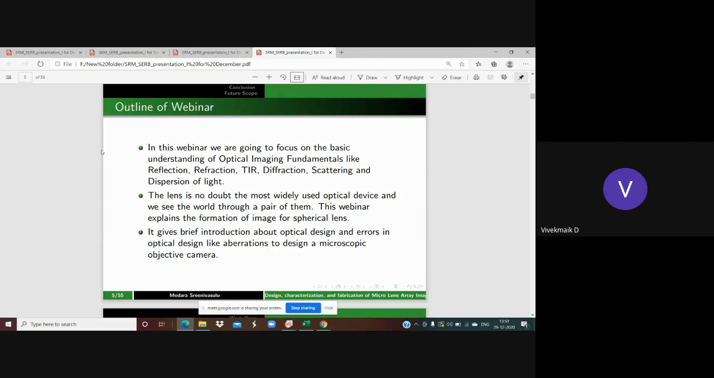And then finally, we are going to design a microscopic objective camera, in which we see how the errors are removed. These errors are aberrations. Aberration is anything that degrades the image quality. That means the image quality is reduced further and further because of geometrical considerations, or maybe because of the properties of light, whatever it may be. How it is corrected during the design of the microscope objective camera, we are going to observe in this session.